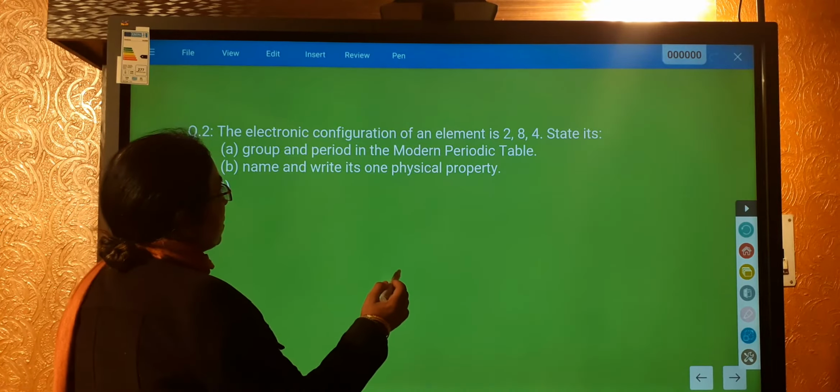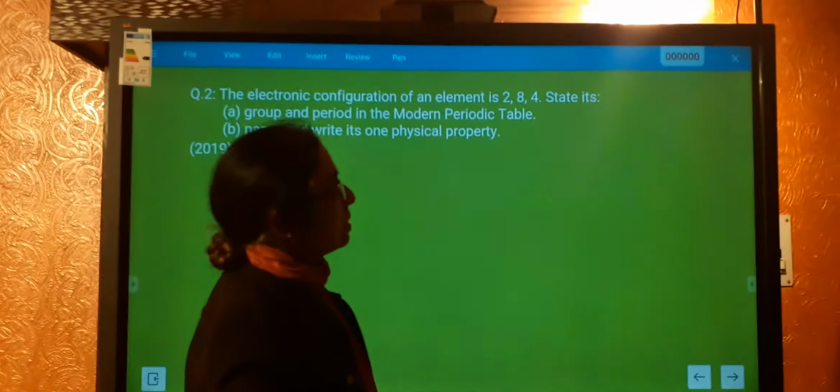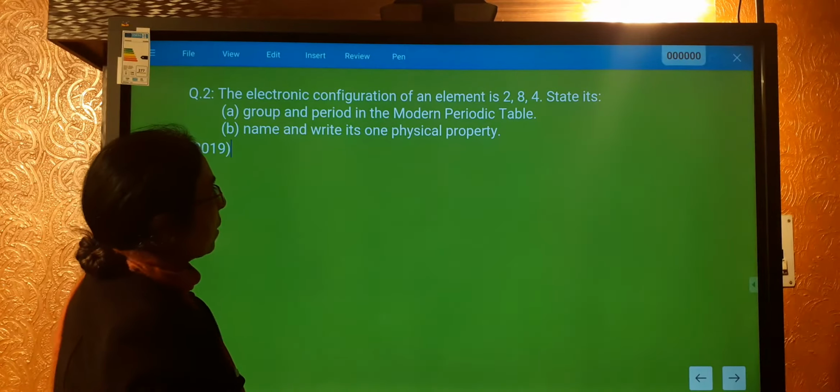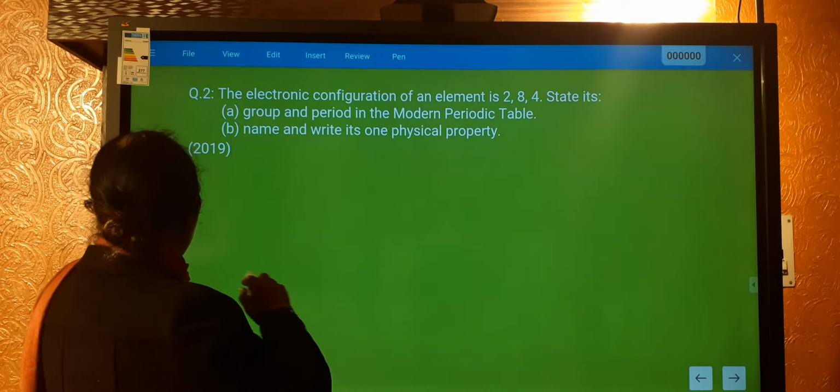Alright, let us see this question now. The electronic configuration of an element is 2, 8 and 4. State its group and period in the modern periodic table. Now this is a very easy question.